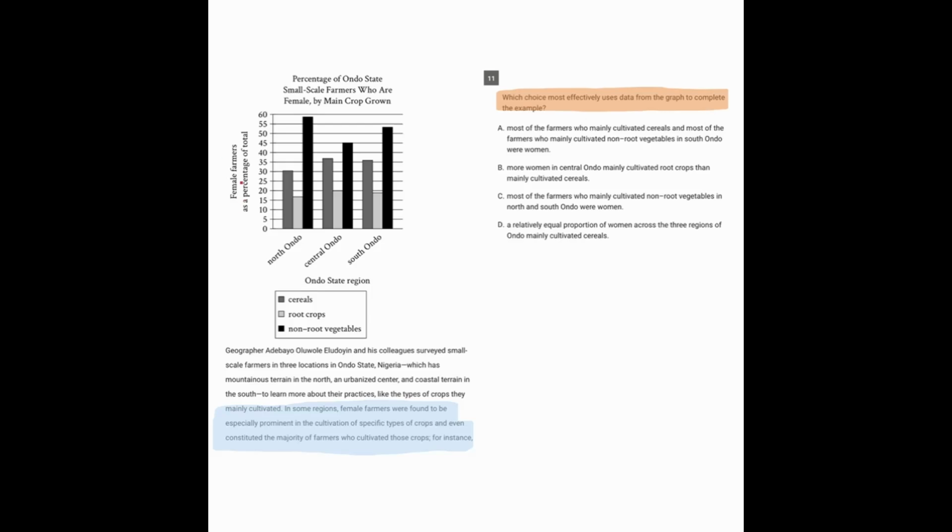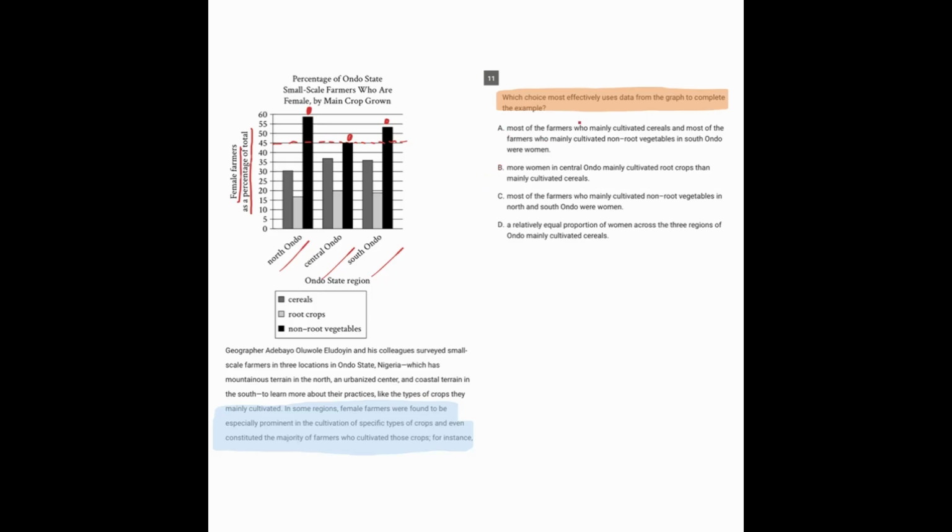And on this graph, the y-axis is telling us the percent of female farmers as a percent of the total number of farmers in 3 different regions. And so for the non-root vegetables, you can see that the female farmers are always very high up, always above at least, let's say, 45% of everything. So if the argument is that female farmers are more prominent growing certain types of crops, then I would say the black bar there is the one that supports this idea the most, because it's got the highest number of female farmers in every region.